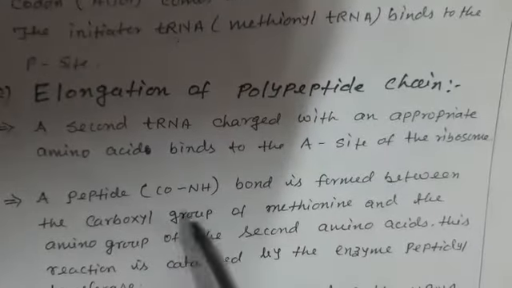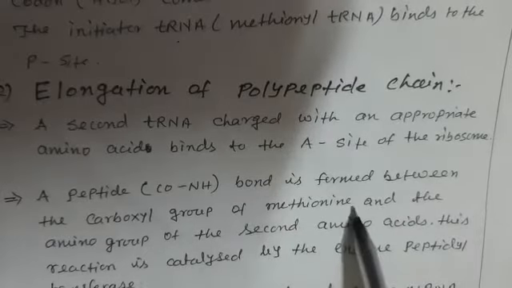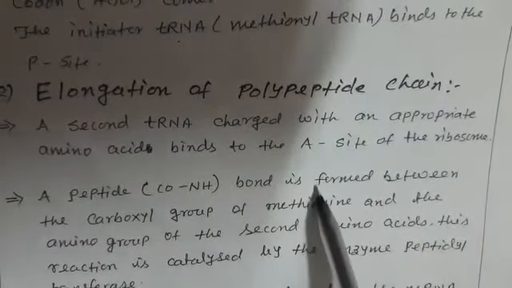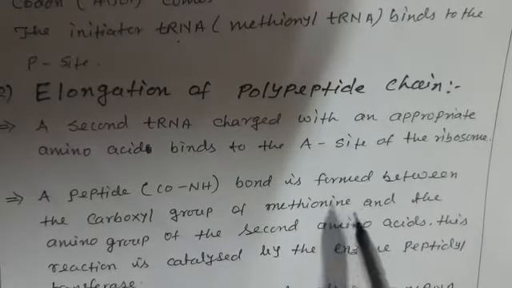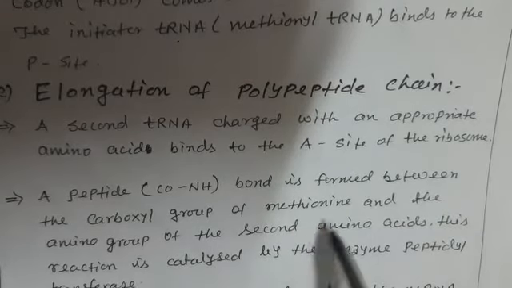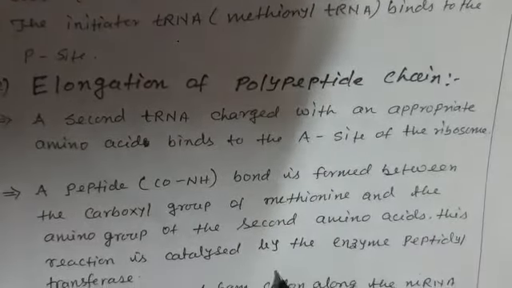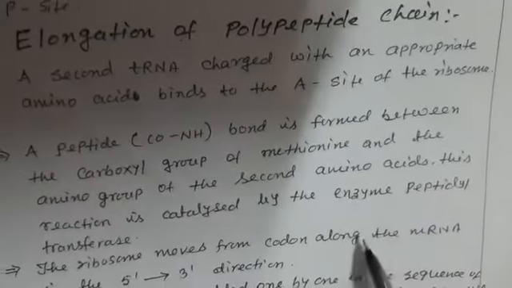Now a peptide bond is formed between the carboxyl group of methionine, because the first one was methionine, and the amino group of the second amino acid, which is on the A site. The reaction is catalyzed by the enzyme peptidyl transferase.